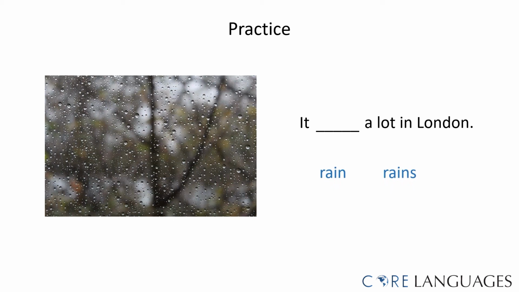It rain a lot in London, or it rains a lot in London. Very good. It rains a lot in London. Remember, for he, she, and it, the verb needs to end on s, es, or ies.